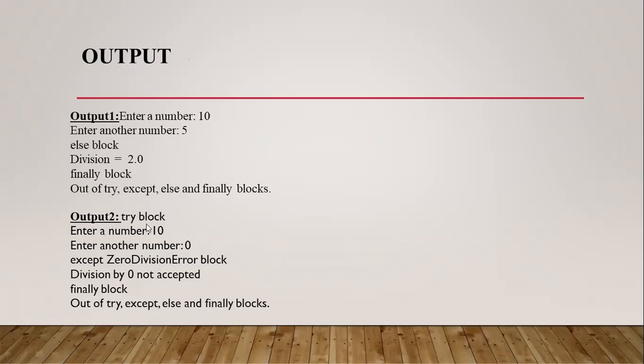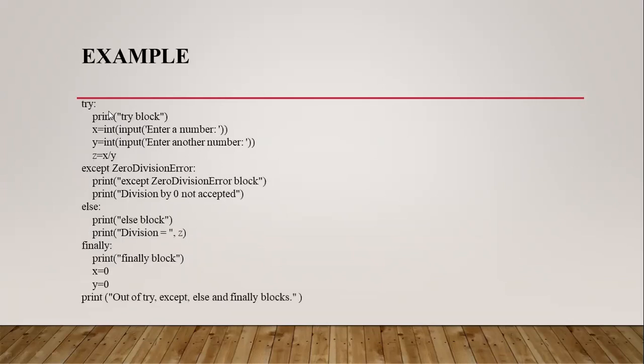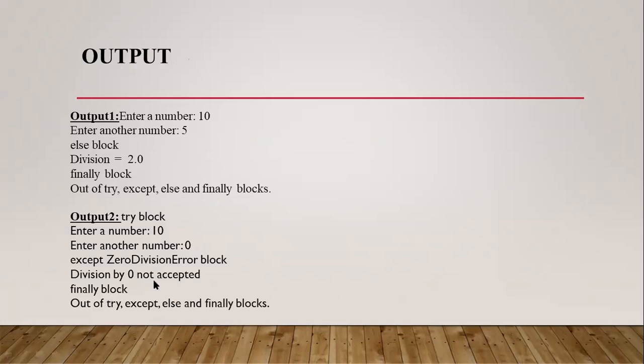And in the second example, I am giving the second number as 0. See, in this particular statement, x equal to 10, y equal to 0, I have given those values. z equal to 10 by 0. It throws the zero division error. So the control comes to the except ZeroDivisionError. So the except block has been executed. Print except ZeroDivisionError block, and the next statement is division by 0 not accepted.